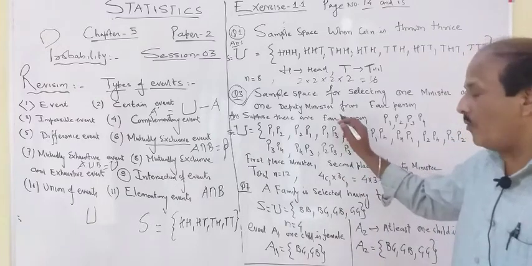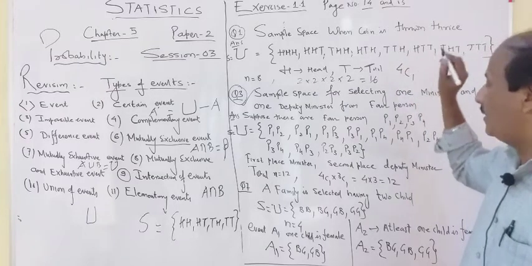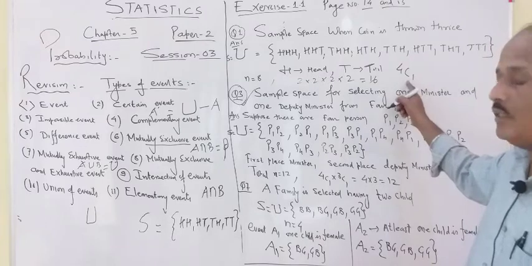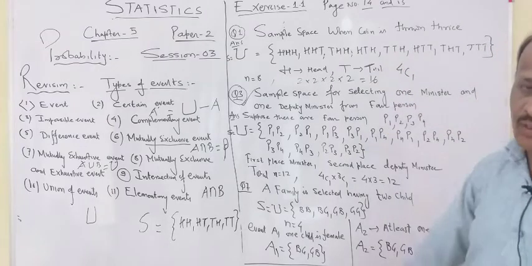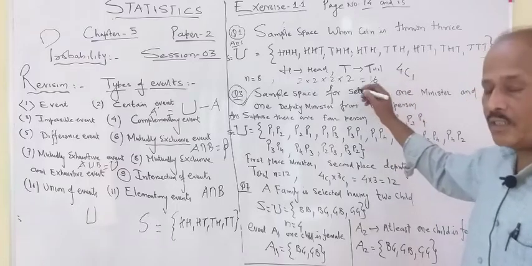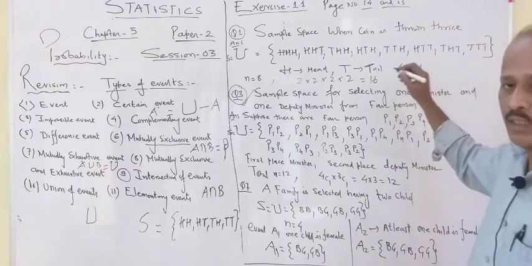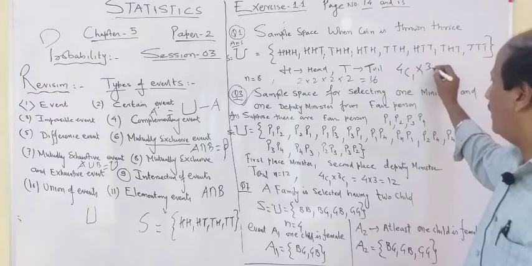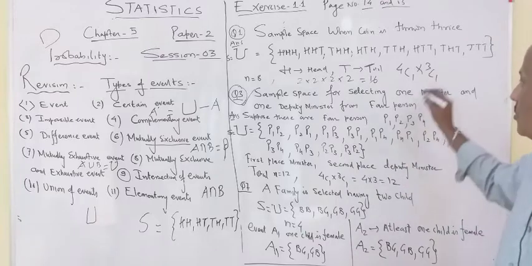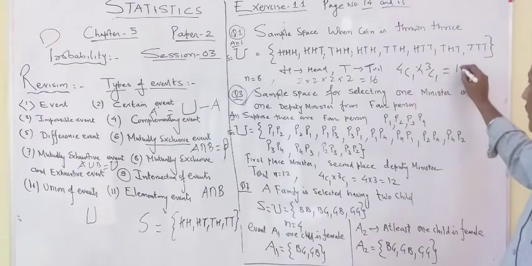So out of 4 persons, 1 person can be the minister, and it can be selected in 4C1 ways. Now we are using combination of 11th class. After selecting the 1 person for minister, the remaining persons are 3, and out of these 3, again one person will be selected for deputy minister. So the total number will be 4C1 into 3C1, which is equal to 12.